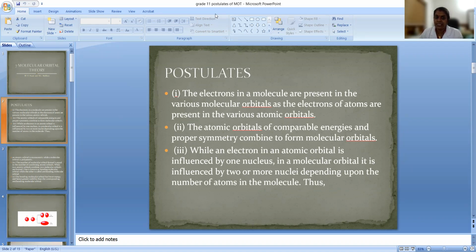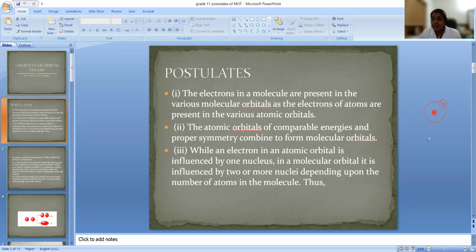In the second postulate, what they are saying is, as we know, when atomic orbitals combine, we get molecular orbitals. So atomic orbitals of comparable energies and similar symmetry will combine, and we will get molecular orbitals. If you are considering an atom, it is monocentric, meaning the electron is only influenced by one nucleus.